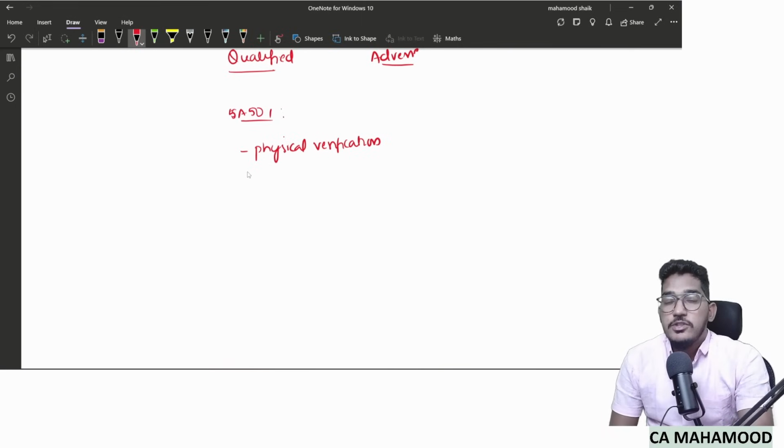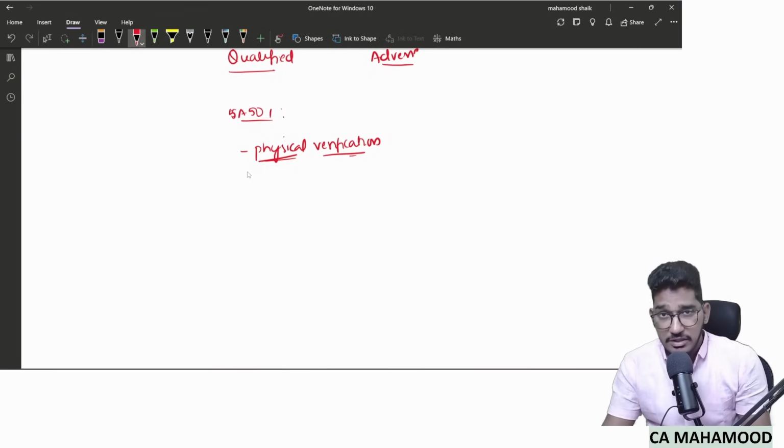So management will be responsible for doing physical verification of the stock. They will do it once every year. Most of the companies will do it on the balance sheet date. So whenever management is doing the physical verification of their stock, auditors should go and attend that physical verification. That is the first step.